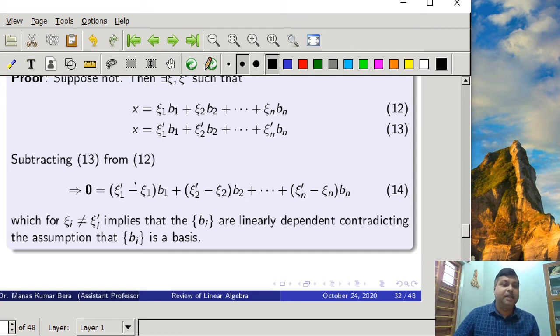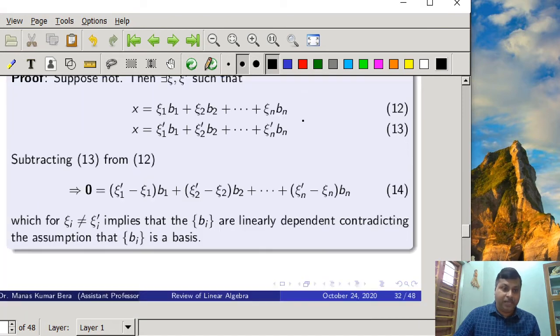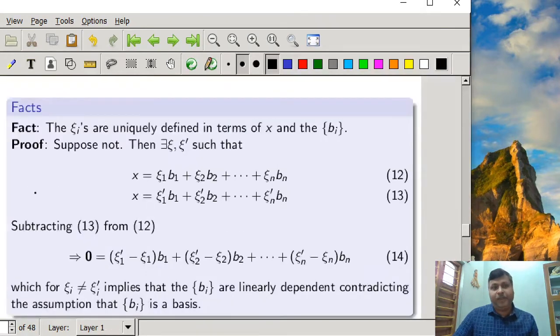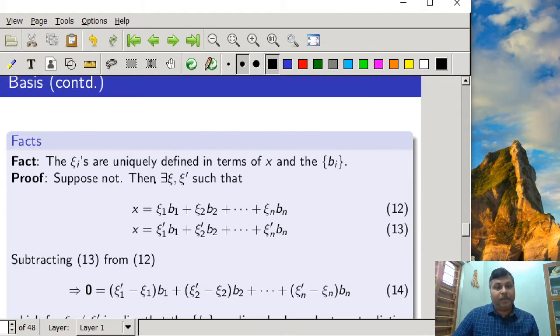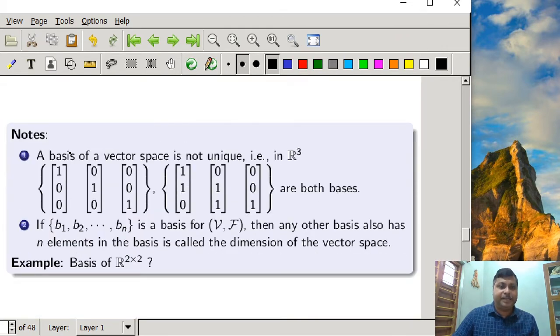It means that these zetas are unique in terms of X and bi. So this is how we prove that the zeta i's are uniquely defined. Another thing stated here is that a basis of a vector space is not unique, for example R3. We have already shown that (1, 0, 0), (0, 1, 0), (0, 0, 1) is a basis.